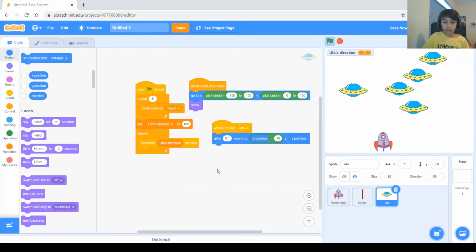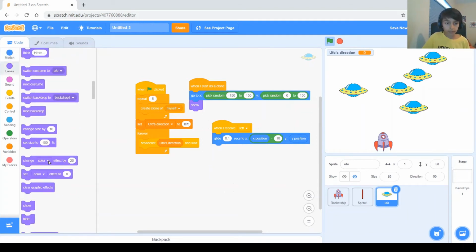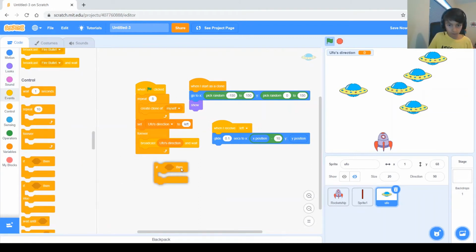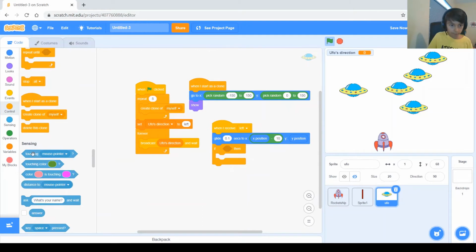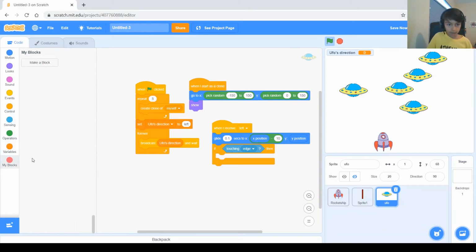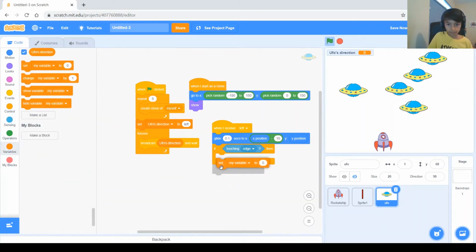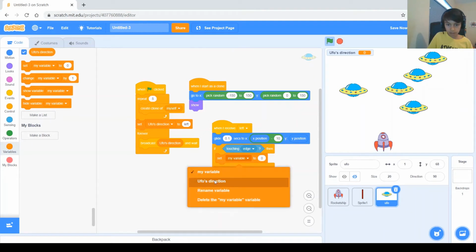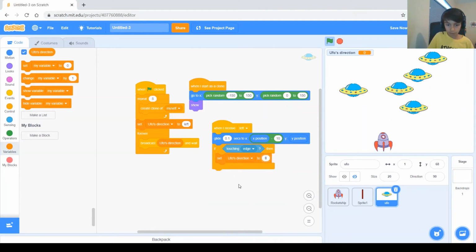And then we need to get an if, basically saying if touching the edge, then we need to set the UFO's direction to the other way, which in this case is going to be the right. So if, because this is the left, and if touching edge, then we need to set UFO's direction to right. And then we need to duplicate this and do the same for right.